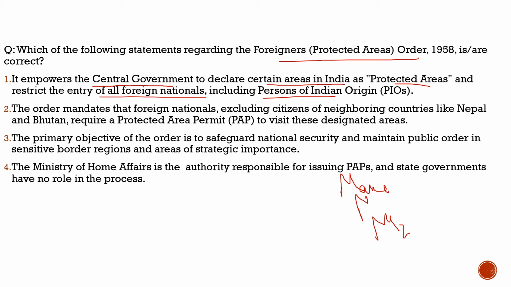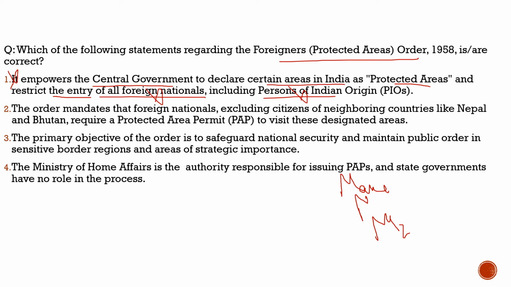So this is the major work of this order, that it empowers the central government to declare certain areas in India as protected areas and restrict the entry of those particular nationals. But here the question talks about all foreign nationals, and it is totally incorrect. It is very extreme, including persons of Indian origin. It is also very extreme, because there is certain leniency given to the persons of Indian origin. So with respect to this question, the statement is incorrect. But what did we understand from this act? It empowers the central government to declare certain areas in India as protected areas.